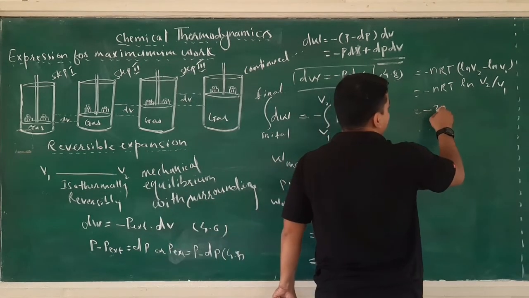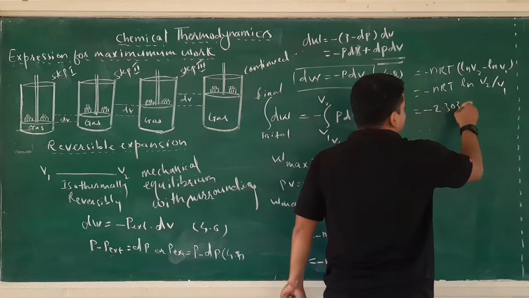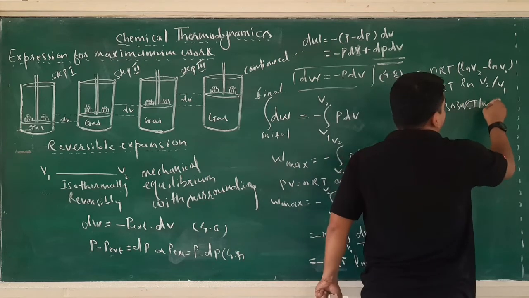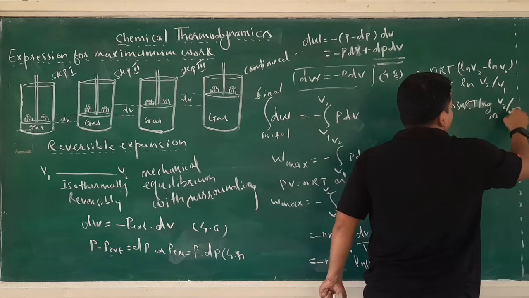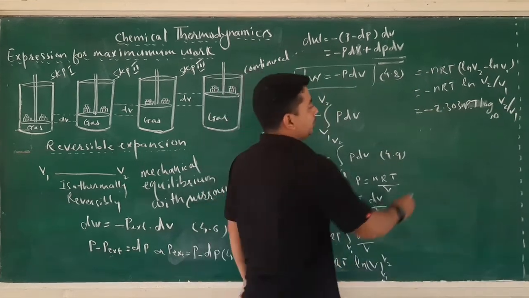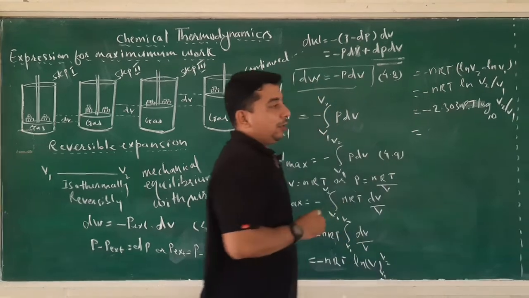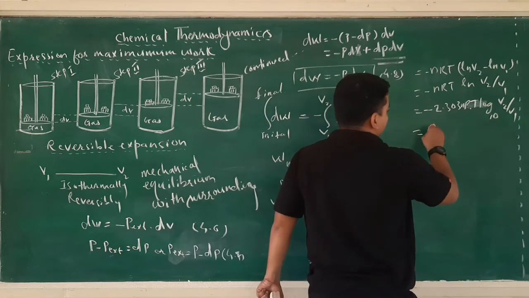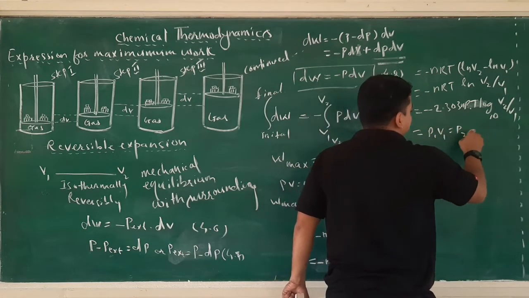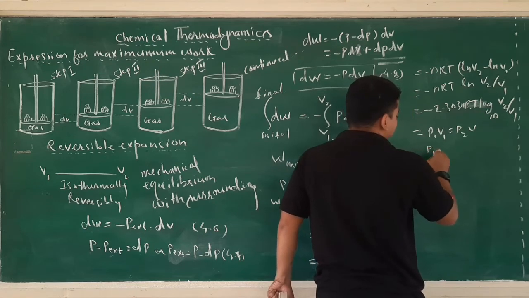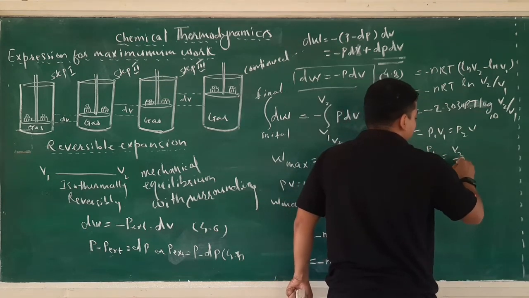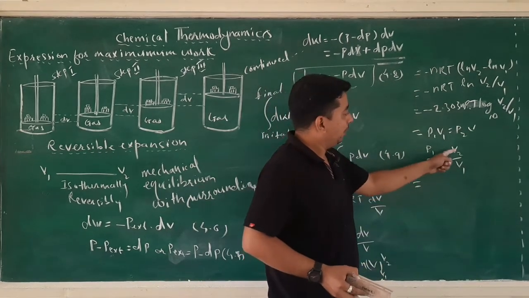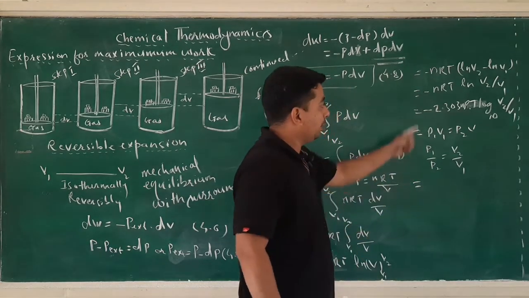So, it will be equal to minus 2.303 nRT log to the base 10 V2 divided by V1. Now, according to Boyle's law at constant temperature, P1 V1 is equal to P2 V2, or P1 divided by P2 is equal to V2 divided by V1. Now, substitute the value of V2 divided by V1 is equal to P1 divided by P2 in the above equation.